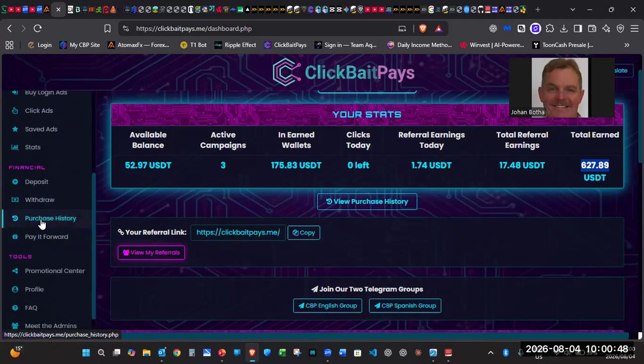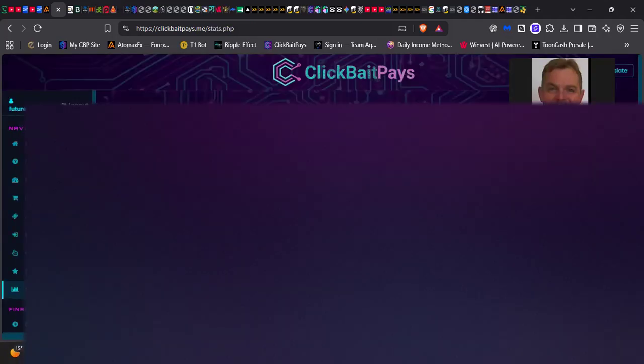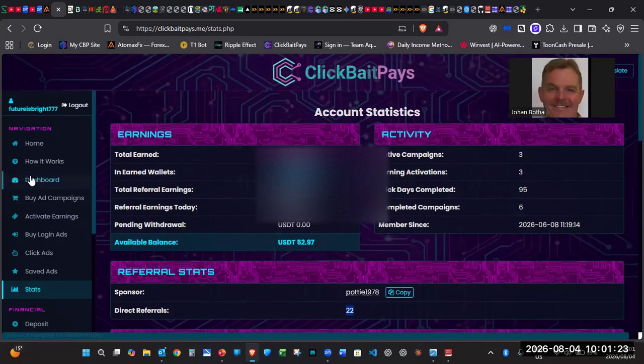There is a way, it's stats, yes, it's stats. Here I can show you total earned 627 in earned wallets, which will be available in a couple of days, is 175 at this moment. All right, so the rest is back into the purchases. All right, and this is the available balance as well. So far, 22 members have registered. They're not activated, all of them.